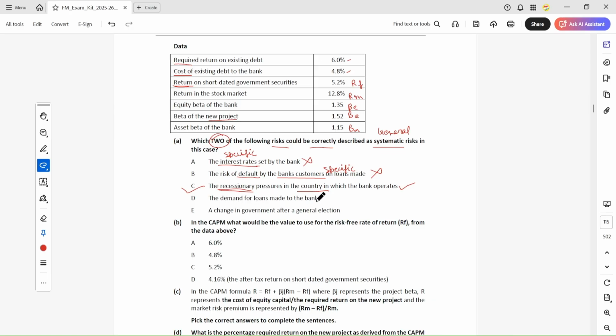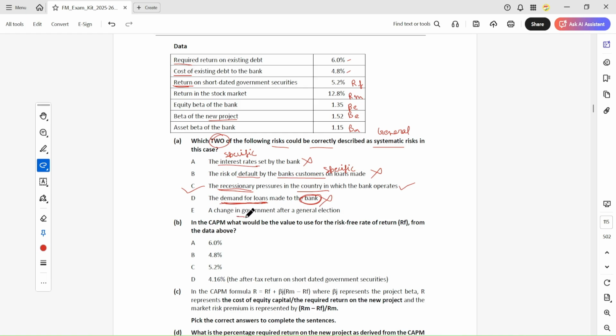Demand for the loan made to the bank. So demand for the loan for the specific bank. For example, if this bank is providing loans at a very low interest rate, the demand for the loan from those customers who want to borrow money from this bank will be higher. So this is specific to this bank.